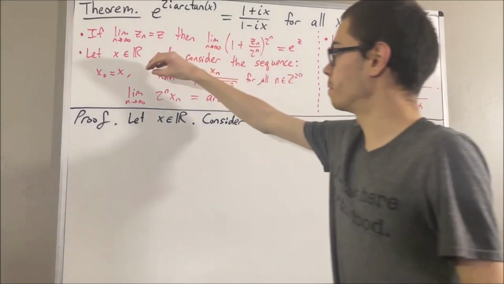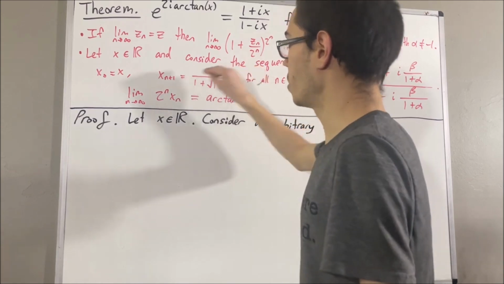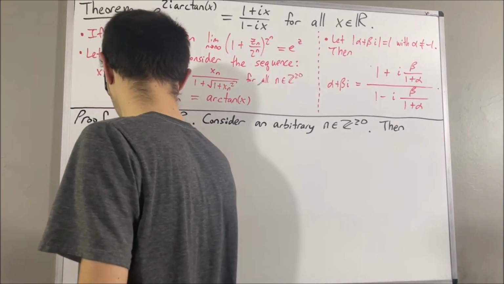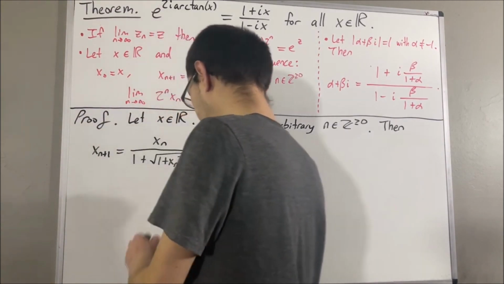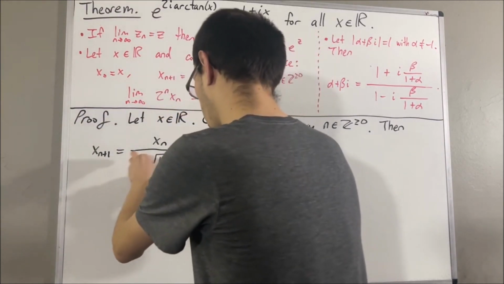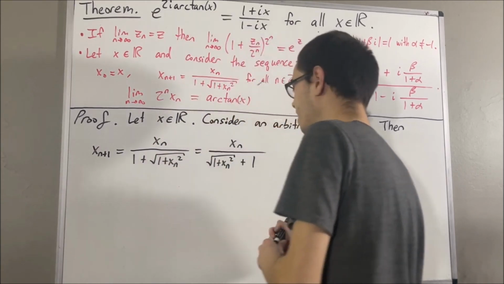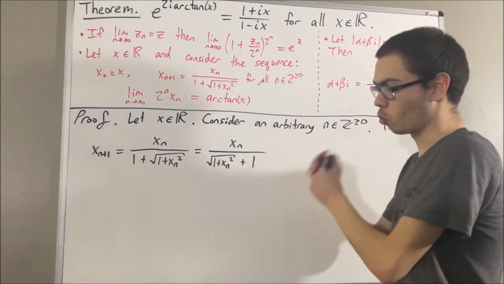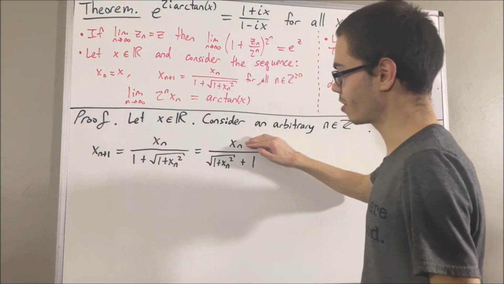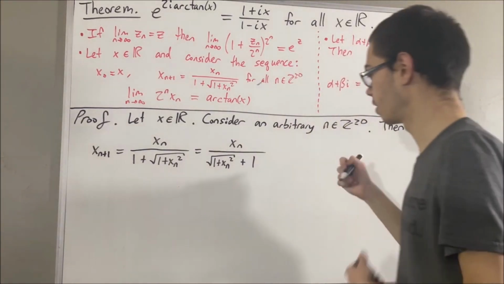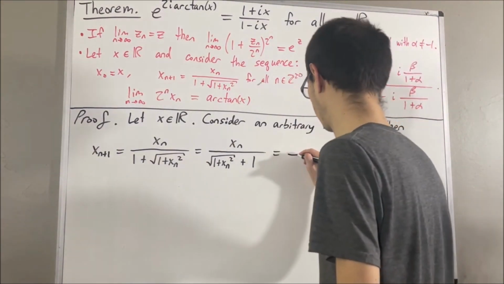Then by definition of this sequence, we know that x_{n+1} is equal to this. And I'm actually going to swap these two guys around. And next, we're going to divide both the numerator and denominator by the square root of 1 plus x_n squared. If we do that, we get